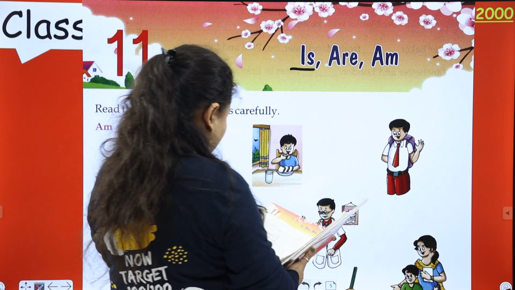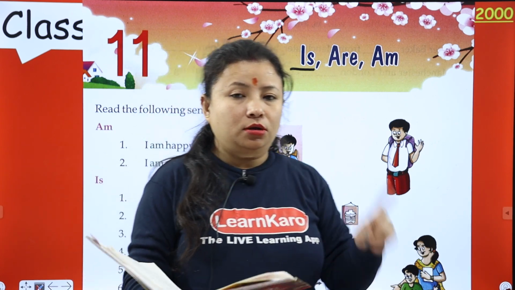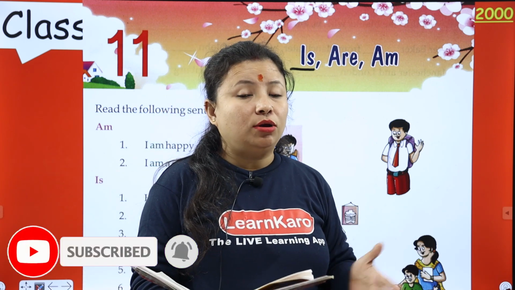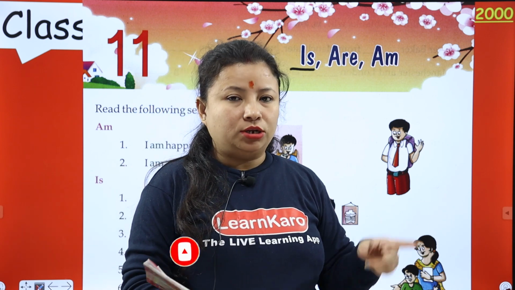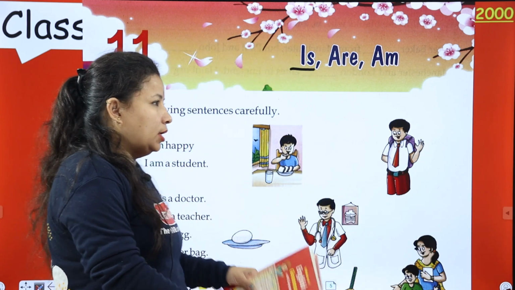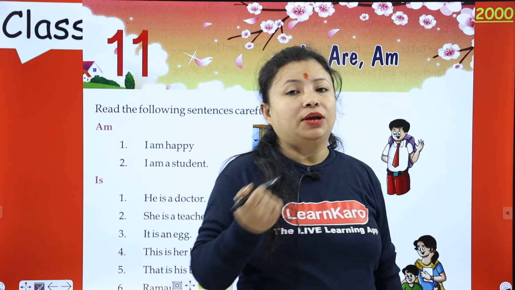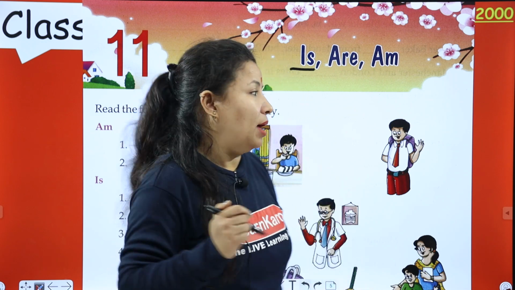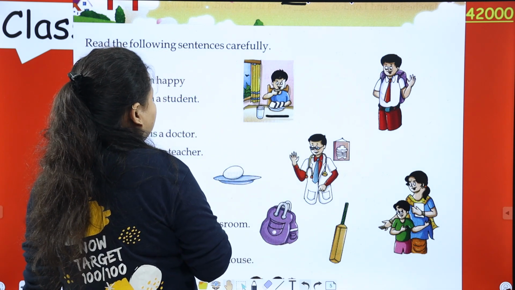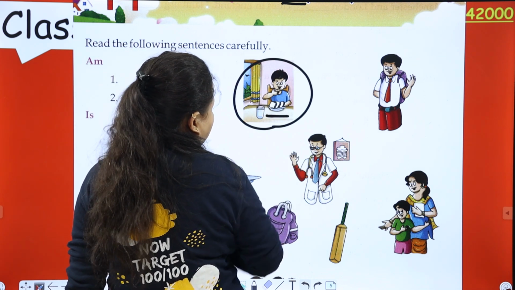Is is a being verb, and is used with a pronoun that refers to one person, one animal, one place or singular subjects. Is is used with he, she, it, etc. One person, like this man is very old. This man is very old. The man is singular. This boy is eating, because the boy is a singular subject.